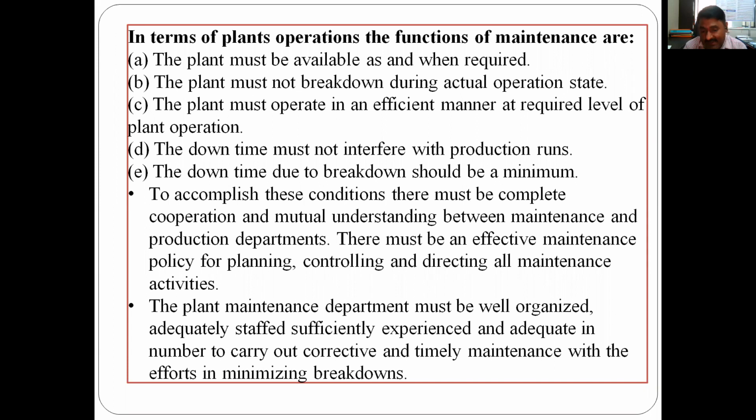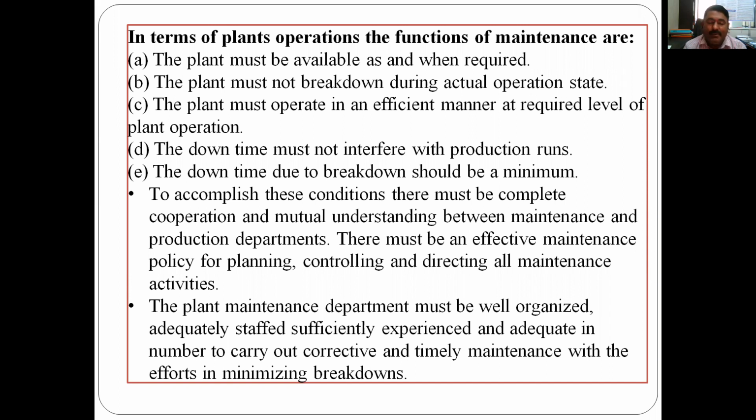The plant maintenance department must be well organized, adequately staffed, sufficiently experienced, and adequate in number to carry out corrective and timely maintenance. We have already discussed that a sufficient number of staff and experience should be there, and adequate numbers to carry out corrective and timely maintenance. Adequate in numbers, in a fabrication shop,